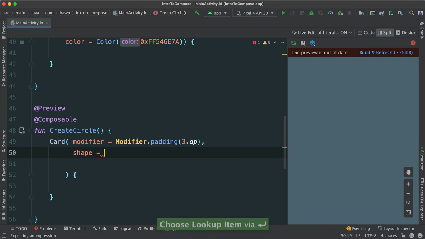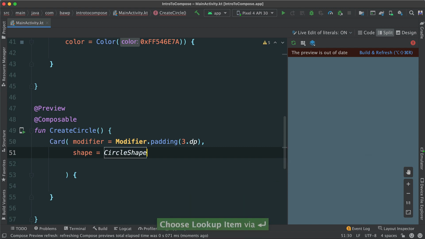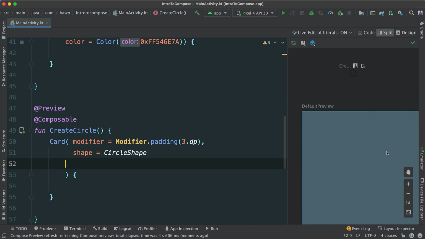Now there are different kinds of shape we can pass. In this case, I'm going to just say CircleShape as such. So this card as it is right now, let's go ahead and run this or refresh. Let's see what's going to happen. You can see it's very small. There is the card, right? It doesn't have much because number one, we don't have a size, and it doesn't even show the circle shape.